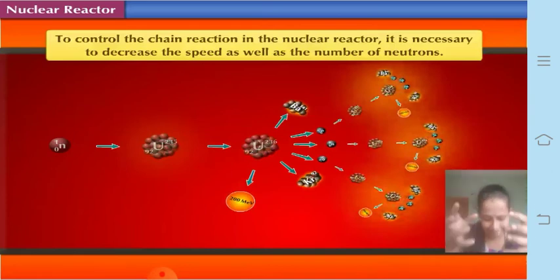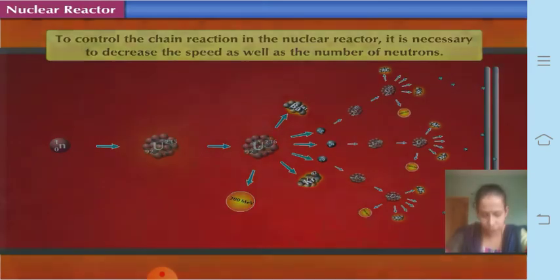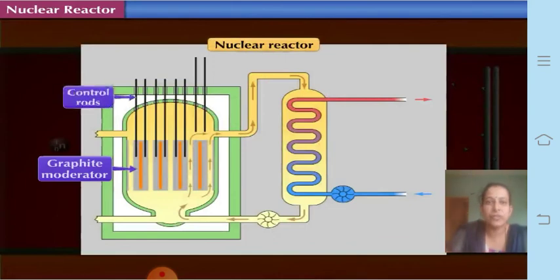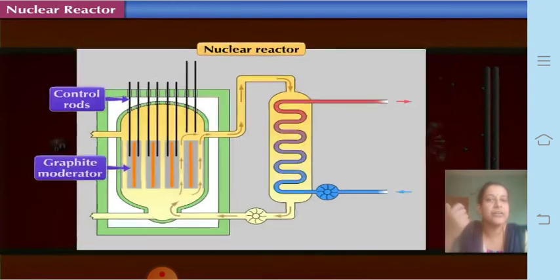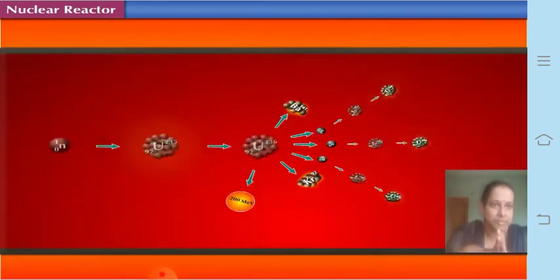When we are decreasing the speed of the neutrons, it is done by the use of a moderator. And you have already learnt earlier how heavy water is used as a moderator. So here also heavy water or graphite is used as the moderator, whereas the number of neutrons can be absorbed by the rods of boron and cadmium. You can see here heavy water, graphite, moderator, control rods, which decrease the speed of the neutrons. So once the speed is reduced, they will not bombard more uranium atoms.